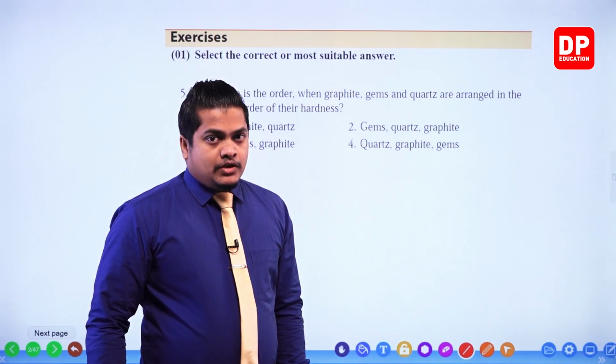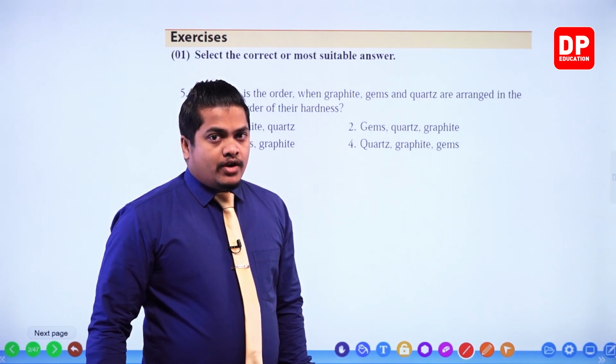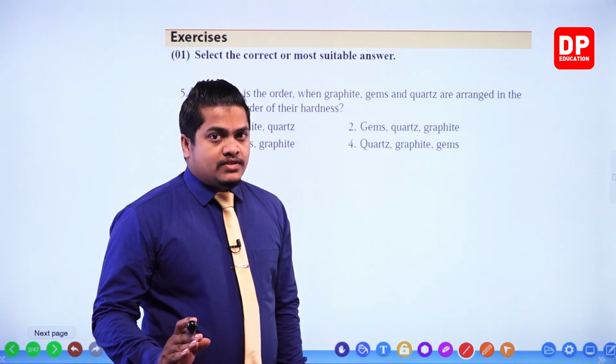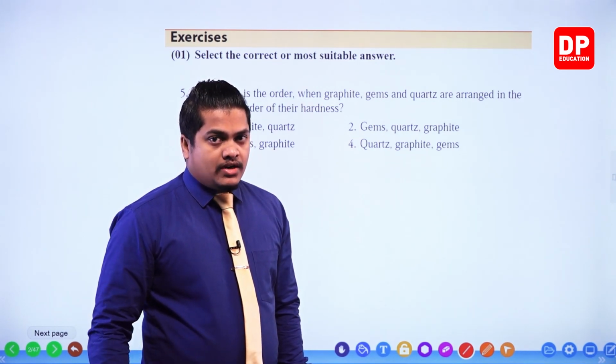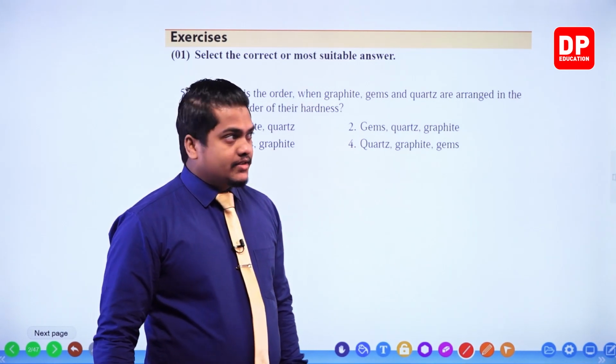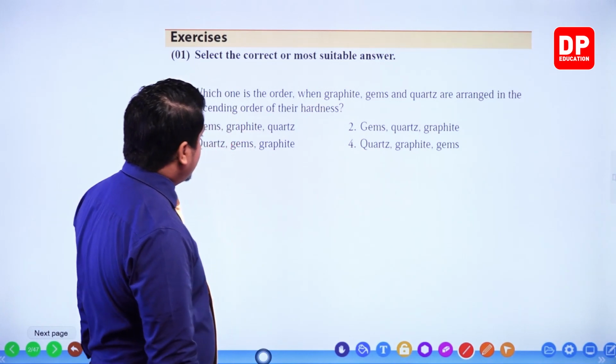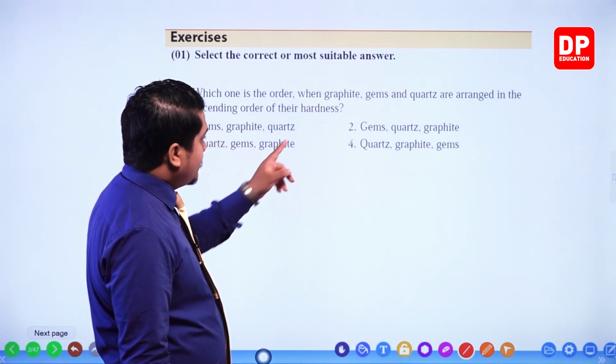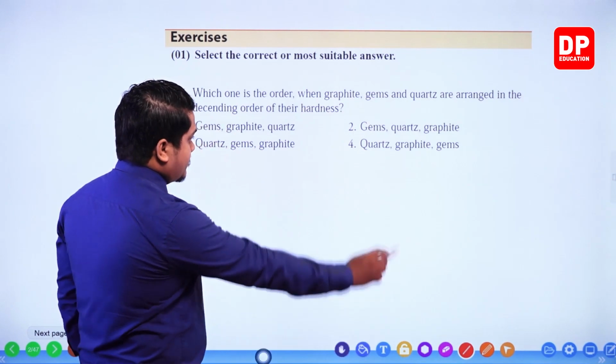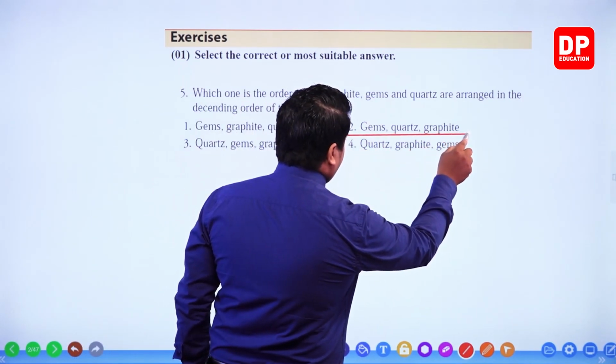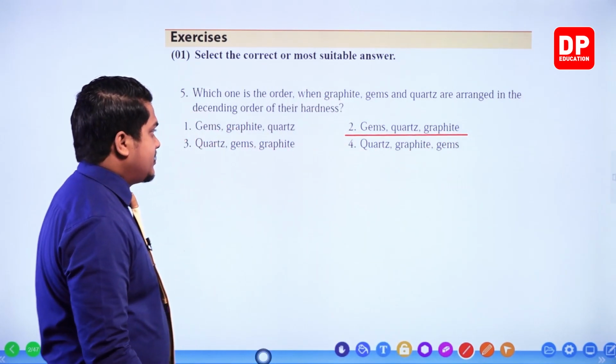Descending order means from highest to lowest. So gems, quartz and graphite. This is incorrect. Gems, quartz and graphite, yes, the second one is the answer.